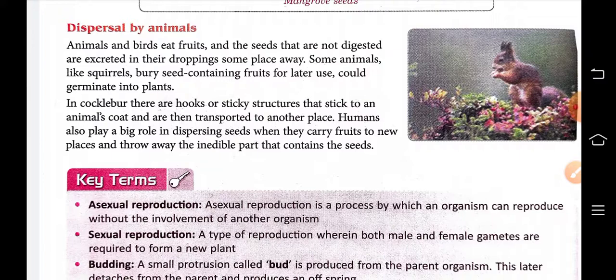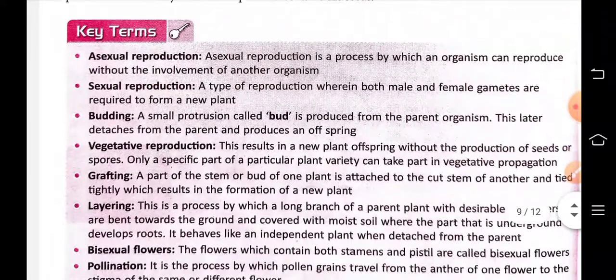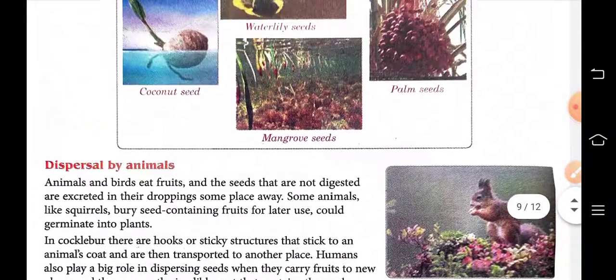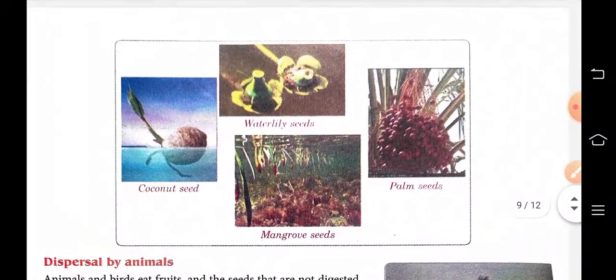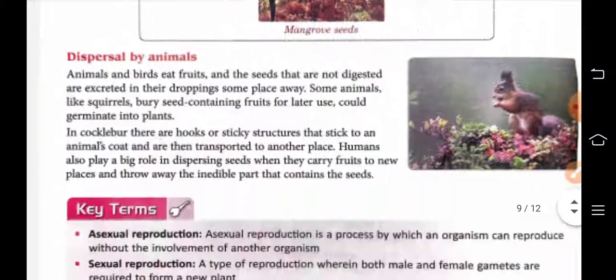Sometimes humans also play a big role in dispersing seeds because they carry fruits to a new place and throw the seeds there, and these seeds develop into a new plant. In this way, the dispersal of seeds is also done by different methods. So the reproduction in plants chapter is now completed.